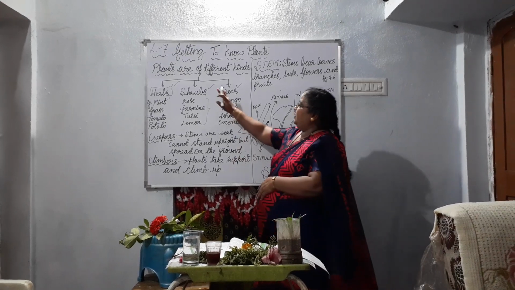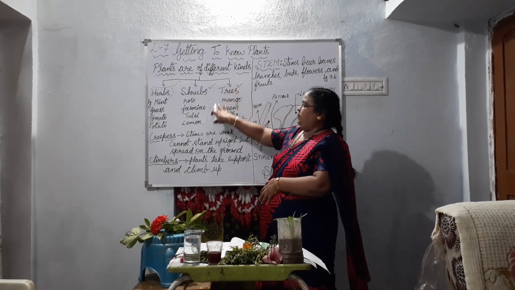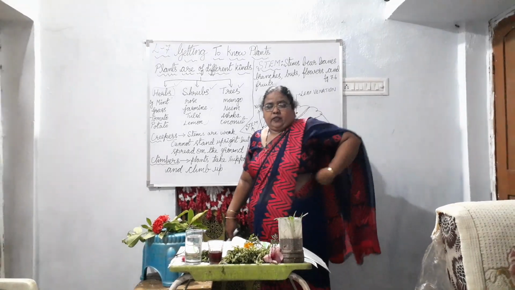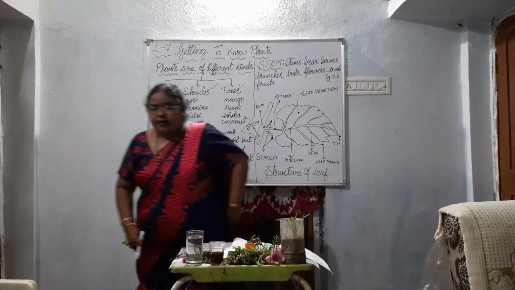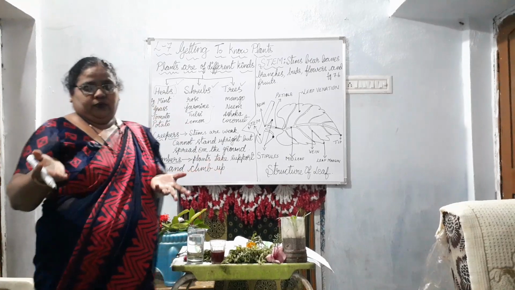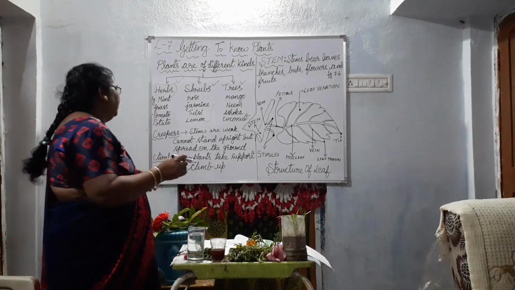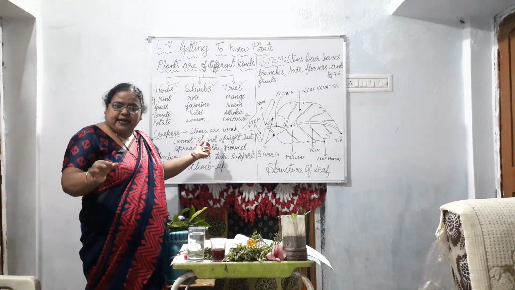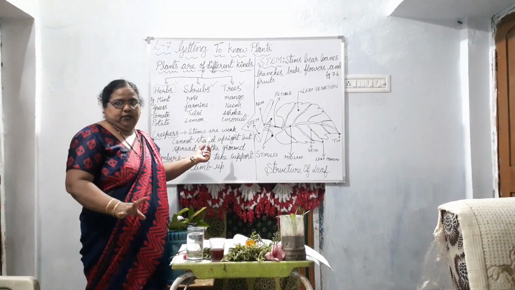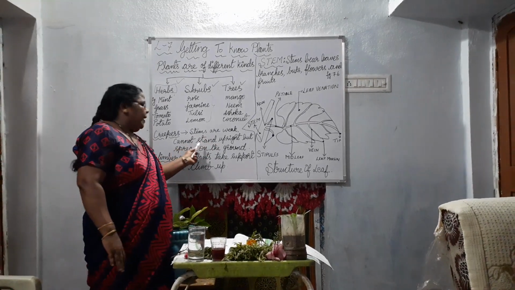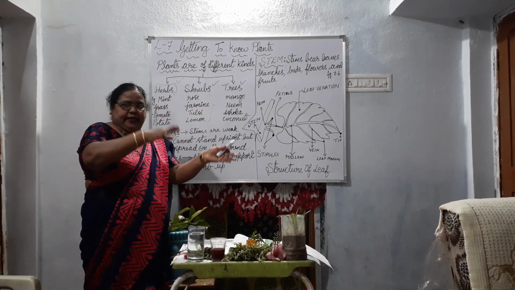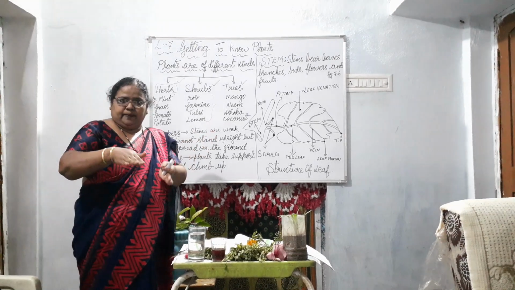So these are the different kinds of plants. Have you heard of creepers? You might have them in your house too. In creepers, you see that the stems are weak and they cannot stand straight. They are always bending. Have you seen the money plant?